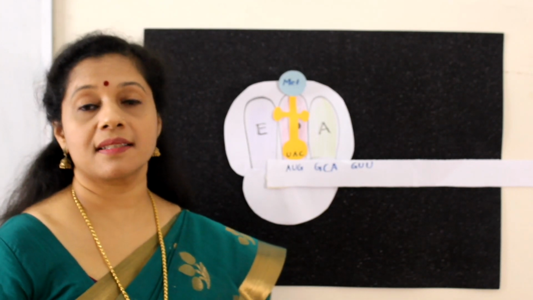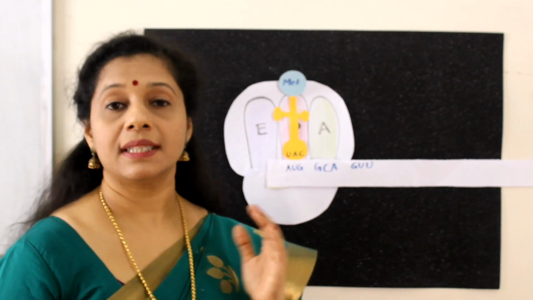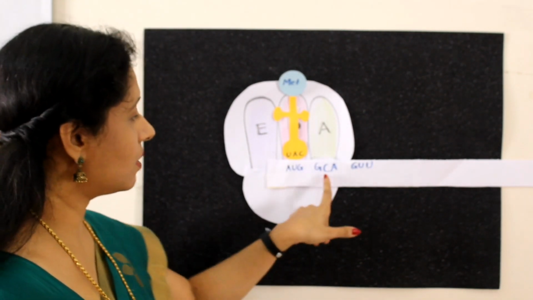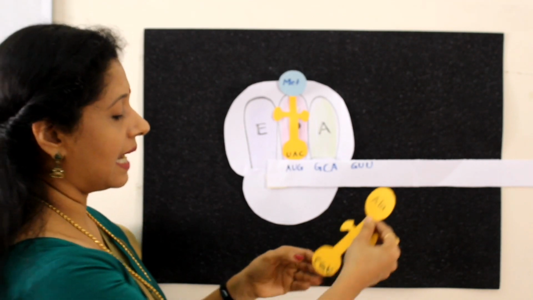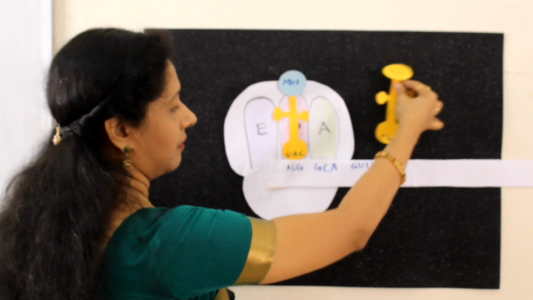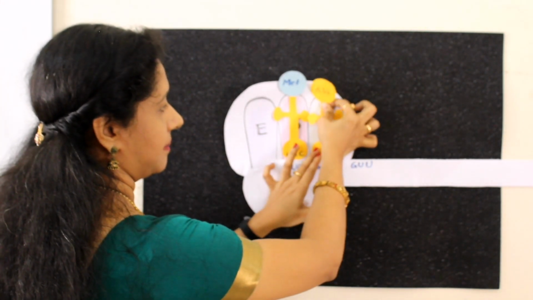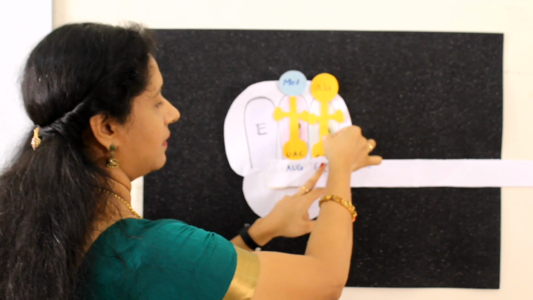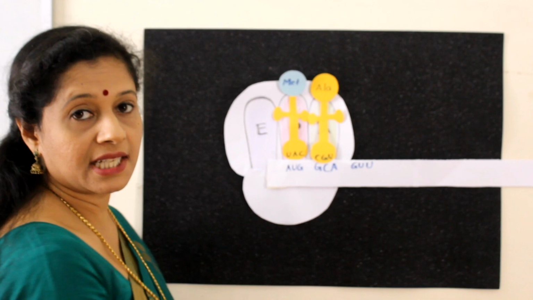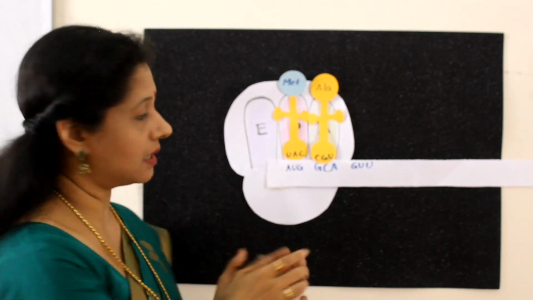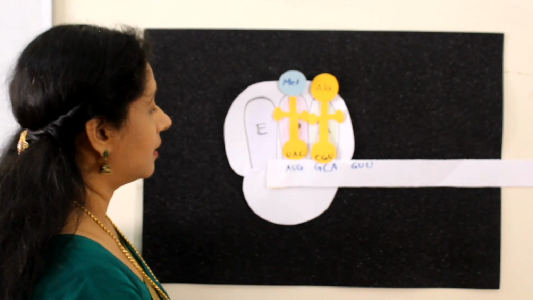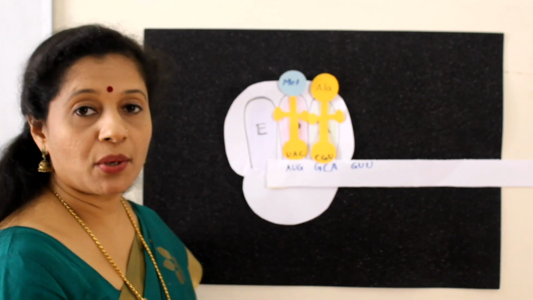Again we can divide this second step, that is elongation, into 3 further steps. So the first step is codon recognition. So next one is GCA. So its anticodon is CGU. This will come and bind with the A site. Okay, A site with the CGU. So these two, codon and anticodon, bond together by hydrogen bonds because they are complementary to each other. Now it codes for amino acid alanine.